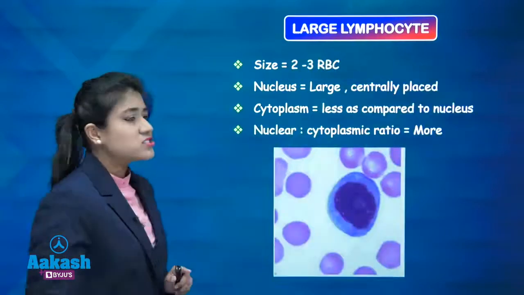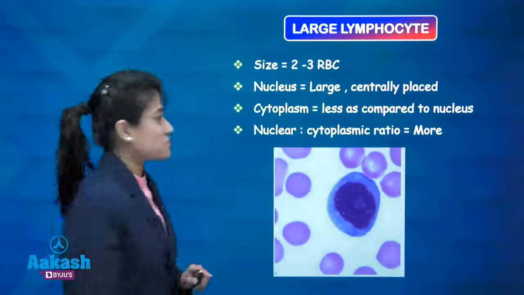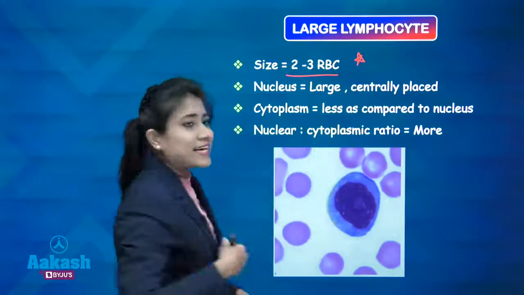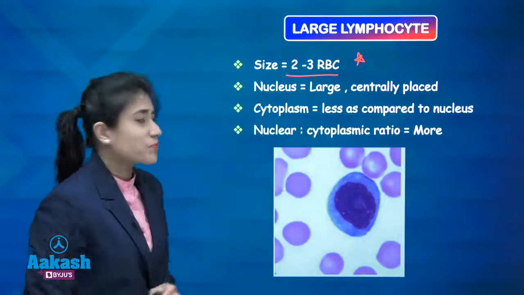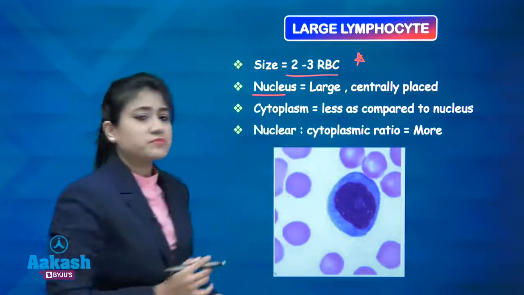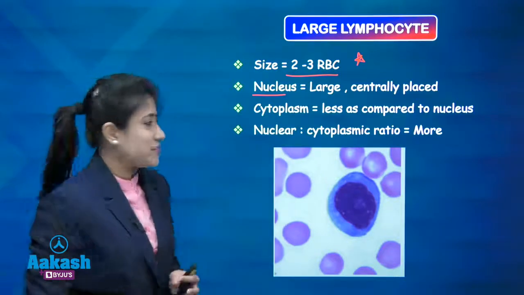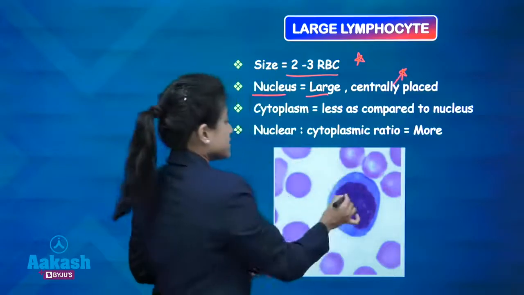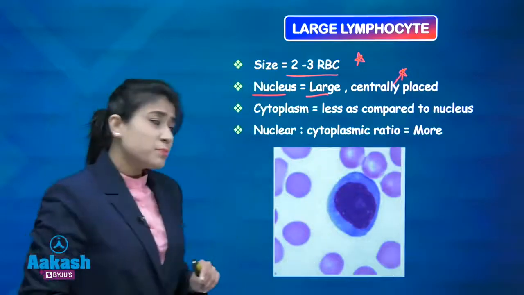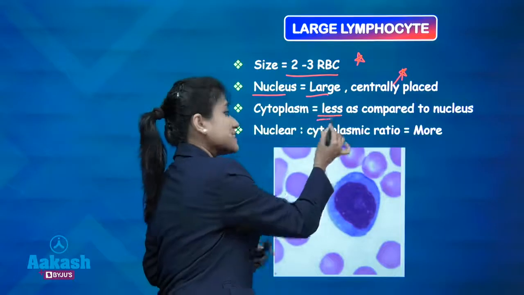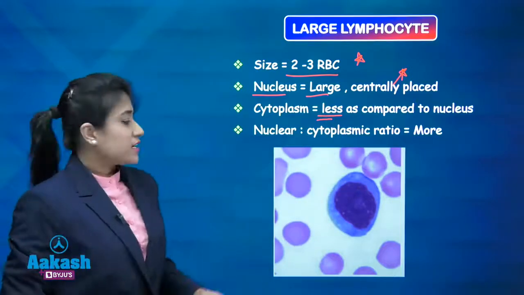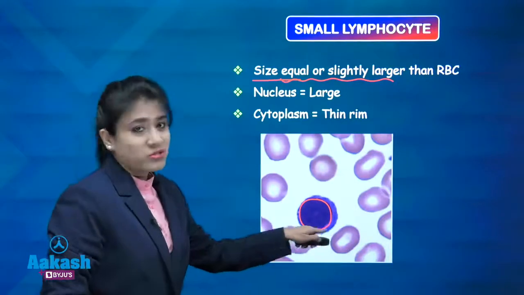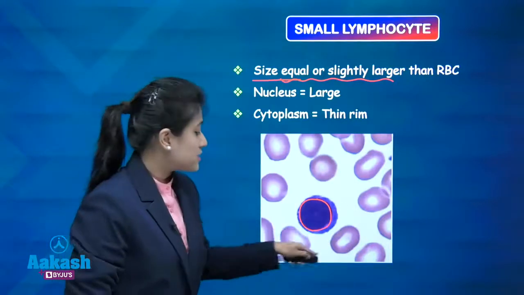What about large lymphocyte? Yeah, we are having large lymphocyte also. So remember, large lymphocyte, the size is 2 to 3 times that of the RBC. What about the nucleus? It is also having a large nucleus which is centrally placed. Write it down. Centrally placed large nucleus. Cytoplasm, remember, it is again less as compared to the nucleus. In small lymphocyte also, I told you that nucleus is covering most of the part of the cell as compared to the cytoplasm.